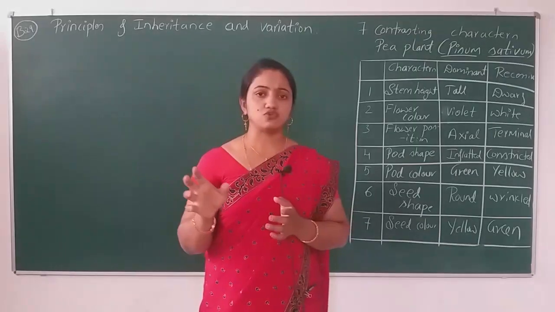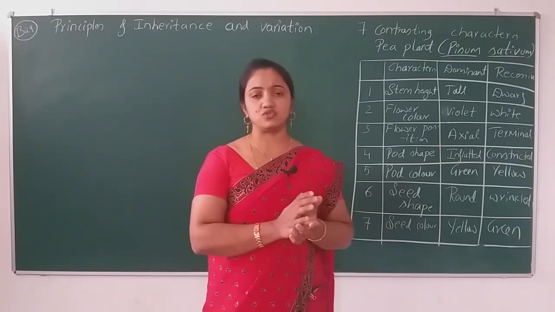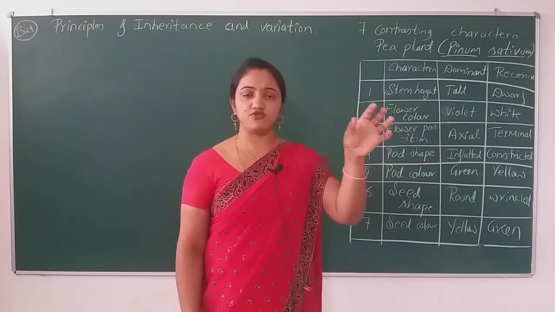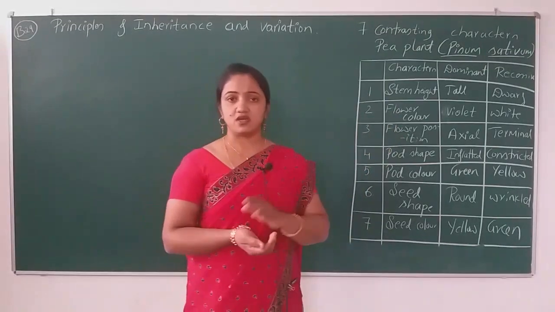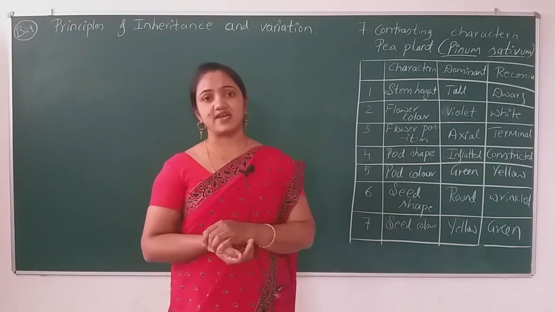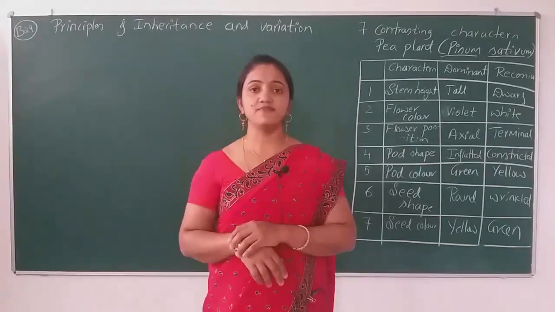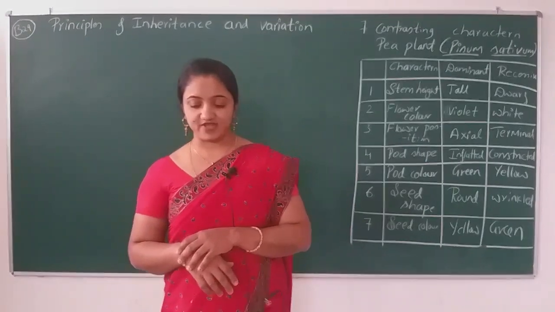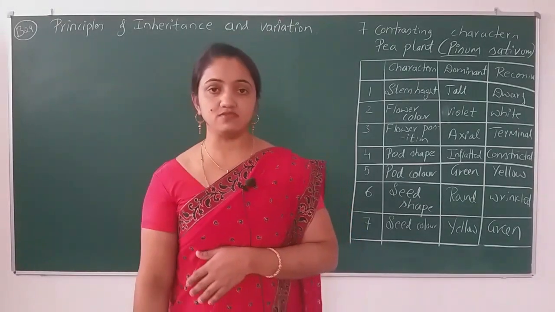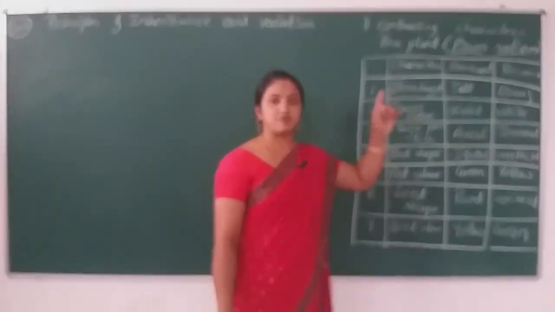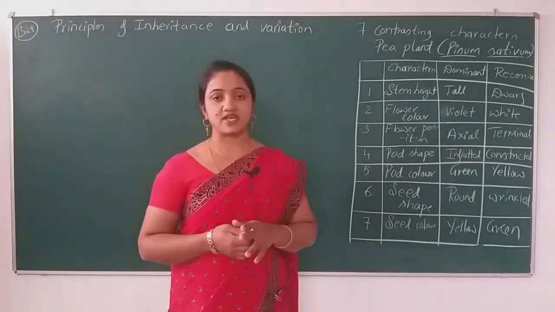Before starting those concepts, let me say a few lines regarding the terms, so that you can catch them easily when they come up in the concepts. With this we will start with the important terms. Now let me tell you about the 7 contrasting characters.